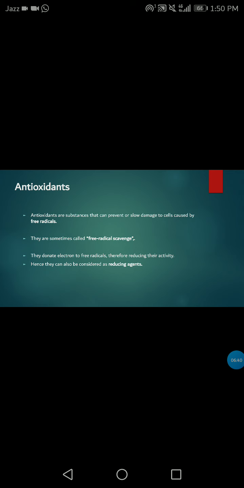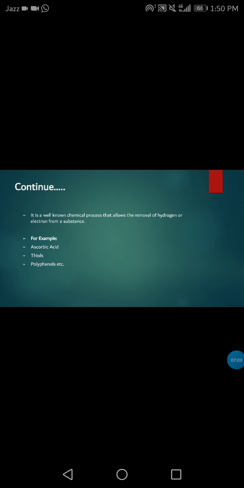They are sometimes called free radical scavengers. They donate an electron to a free radical, therefore reducing its activity. Hence, they can also be considered reducing agents. A reducing agent is a substance that prevents oxidation of molecules inside a cell. Oxidation is a well-known chemical process that allows the removal of an electron or hydrogen from a substance.